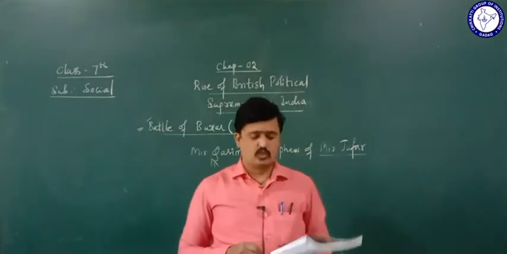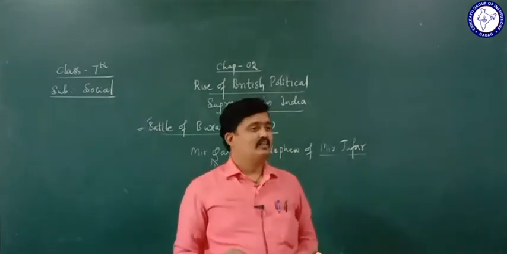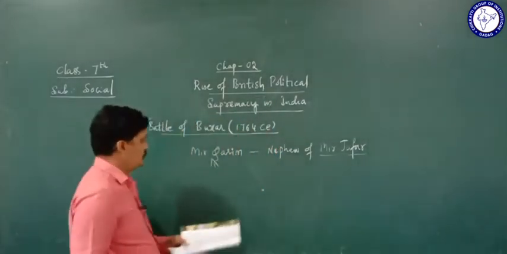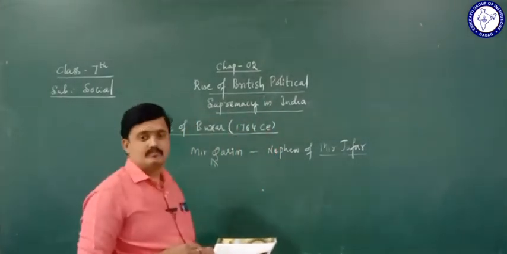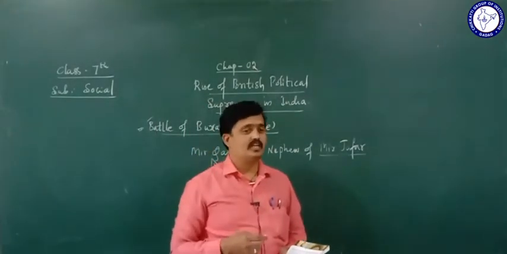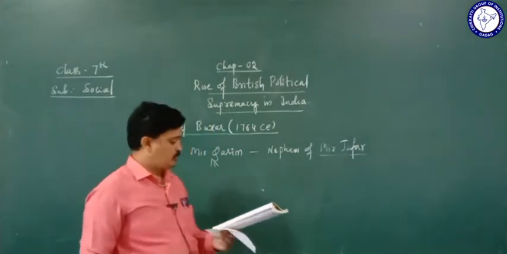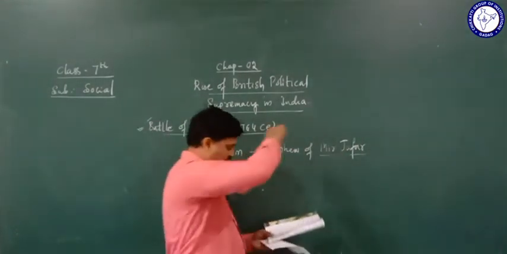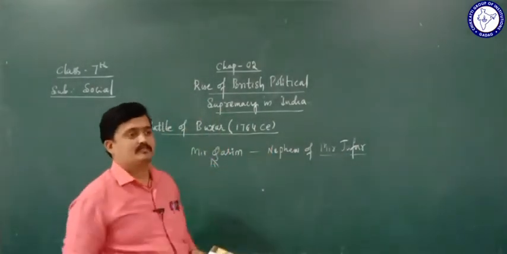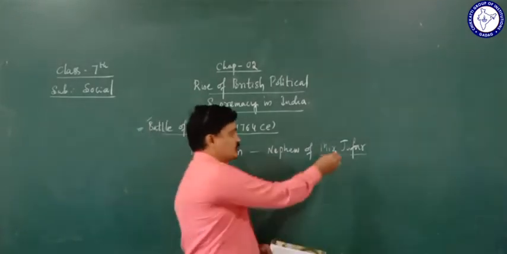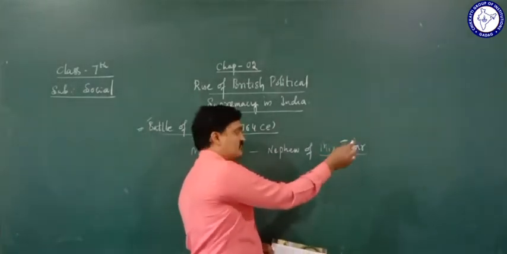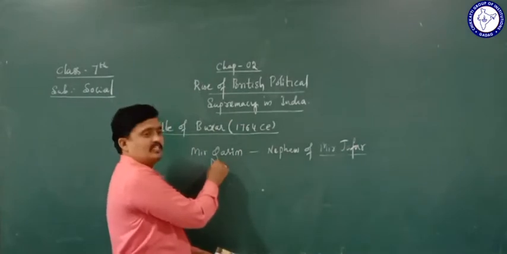So again they dethroned Mir Qasim. The British dethroned Mir Qasim and brought Mir Jafar back to the throne again. First Mir Jafar was dethroned by the British and in his place they brought Mir Qasim.